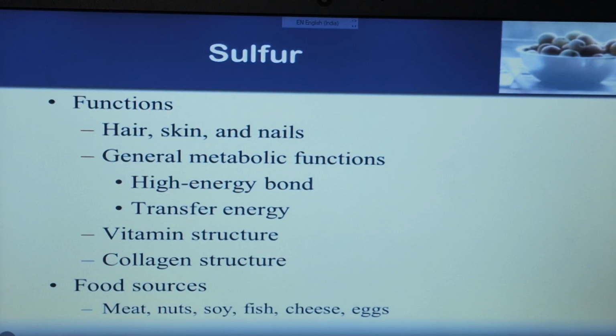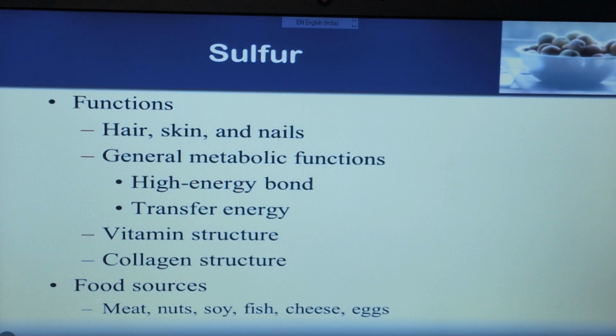Sulfur is also a cofactor during the formation of vitamin structure and amino acids. Amino acids like methionine contain sulfur ion. Vitamin structures also contain a sulfur ion. So for the formation of the vitamins and the amino acid structure, this sulfur mineral will be required. And during the formation of collagen structure, sulfur is also needed.